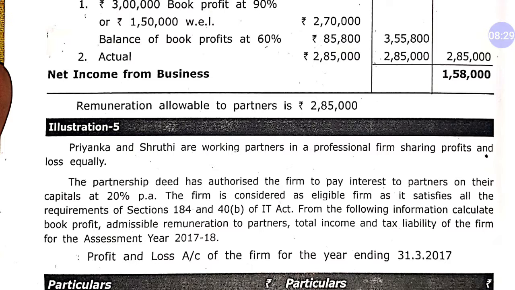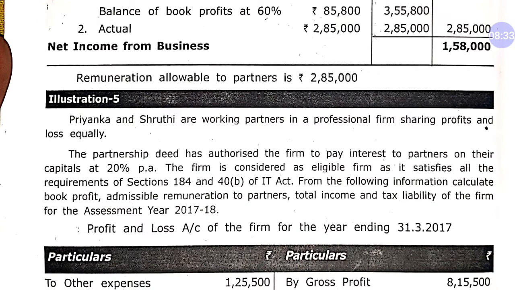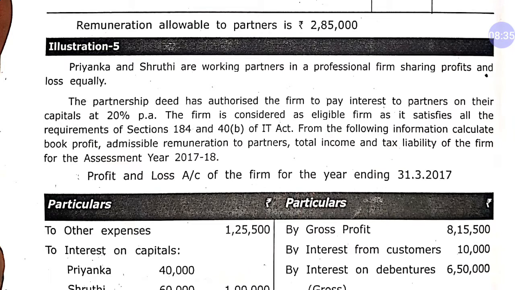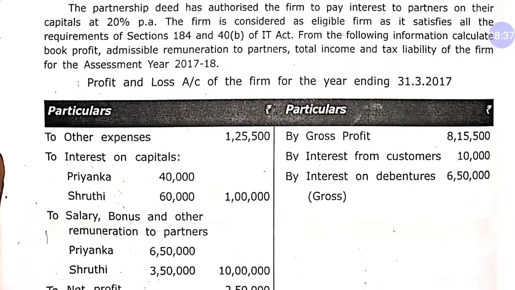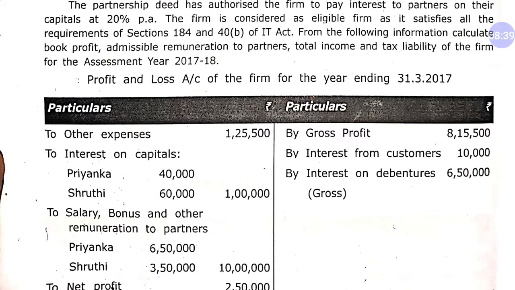As you can see, the P&L account of the firm is given. So first of all you will have to calculate the book profit of the firm. According to their P&L account, we have other expenses of 1,25,500, which are generally allowed. Interest on capital is given at 20%. As you know, according to the IT Act, interest of more than 12% is disallowed.